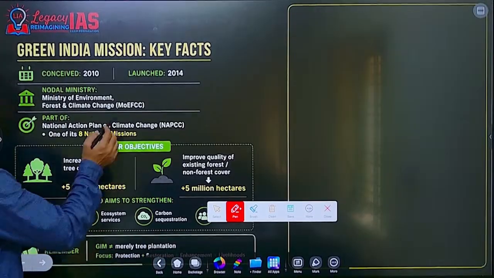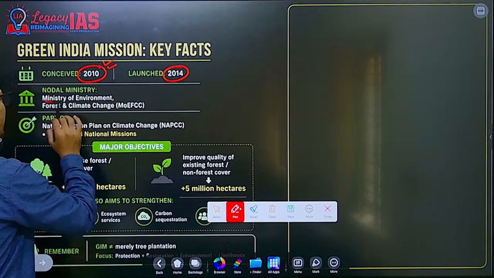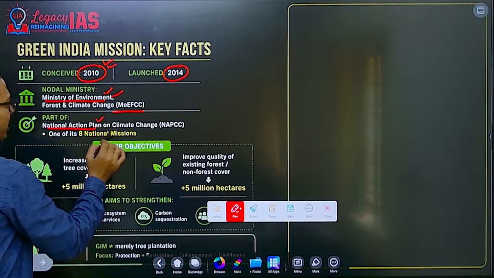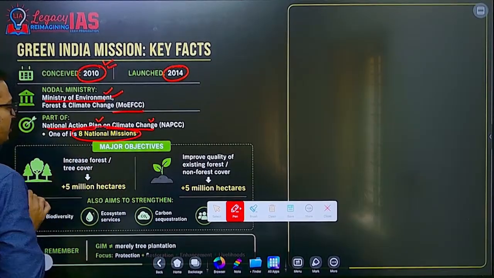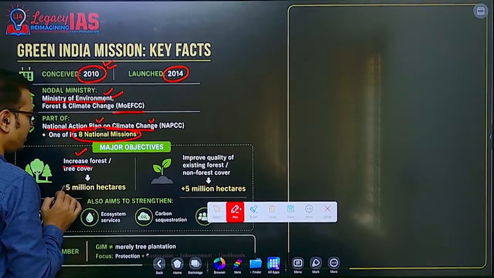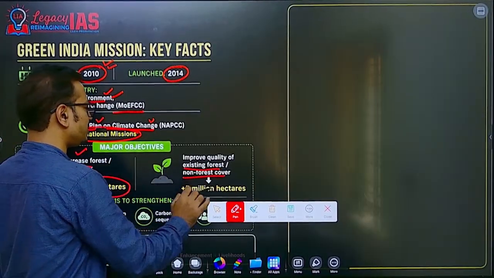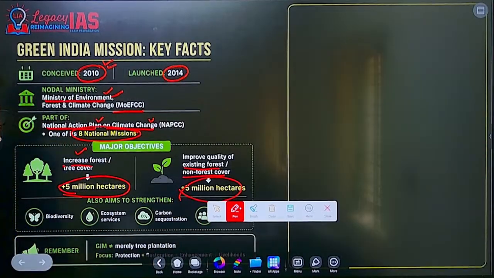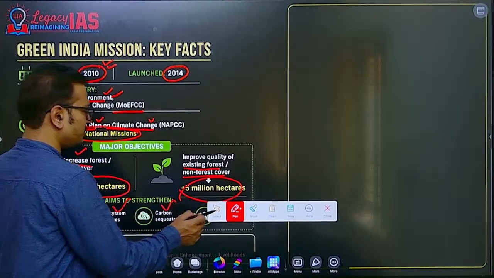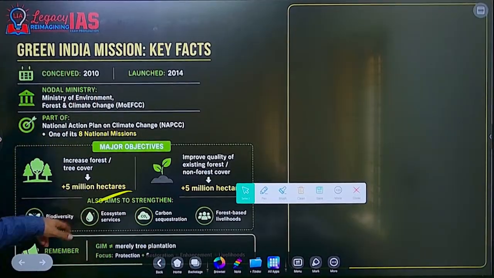The basic idea of the Green India Mission was conceived in 2010 and it was launched in 2014. The nodal ministry is the Ministry of Environment, and it is part of the National Action Plan on Climate Change, 8 national missions. The major objective is increasing forest or tree cover by 5 million hectares, and improving the quality of existing forest cover on 5 million hectares. Also, it aims to strengthen biodiversity, ecosystem services, carbon sequestration, and forest-based livelihoods for forest dwellers.